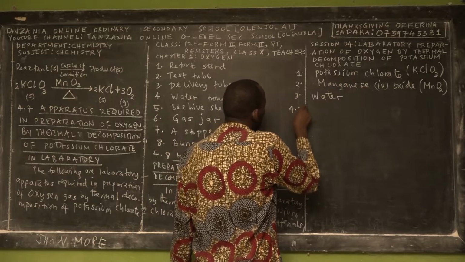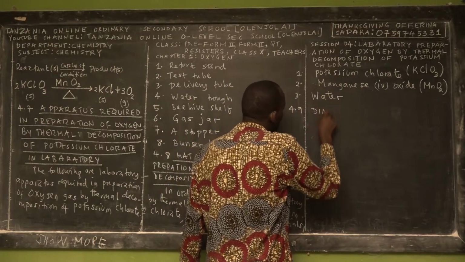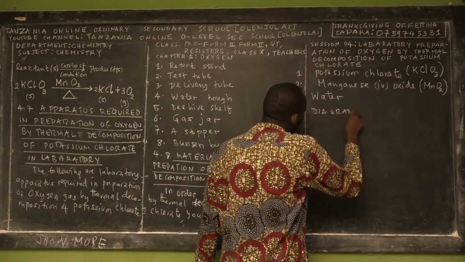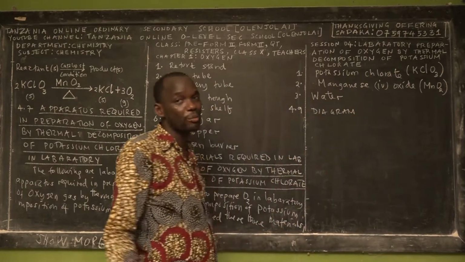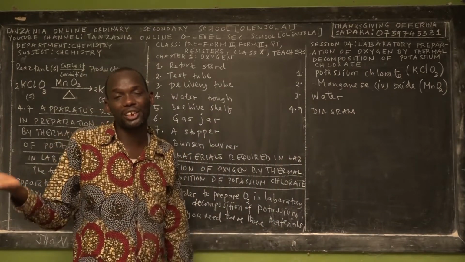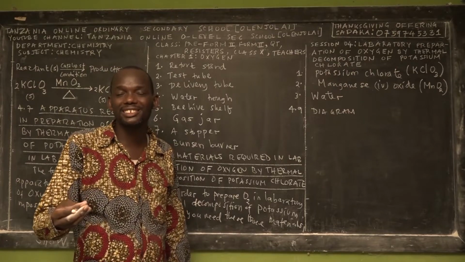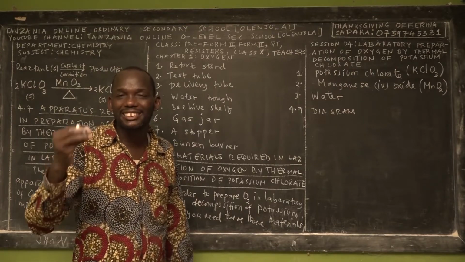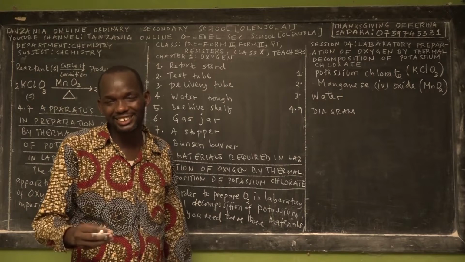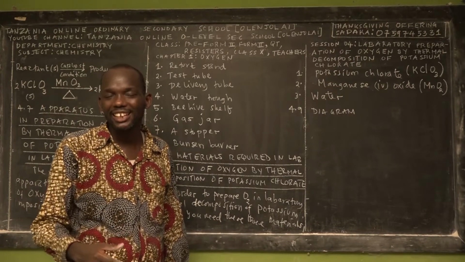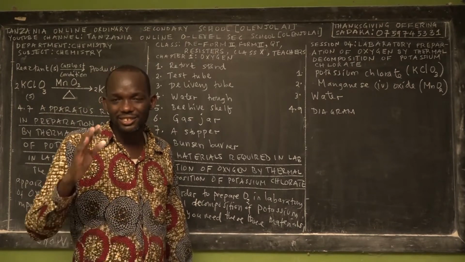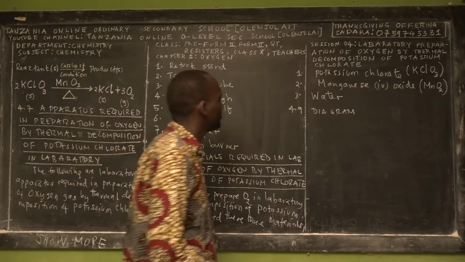So this is 4.9, the diagram. Most students only claim the diagram of laboratory preparation of oxygen by thermal decomposition of potassium chlorate, which is almost 10% of what you have to understand about potassium chlorate as an ordinary secondary student who loves chemistry.